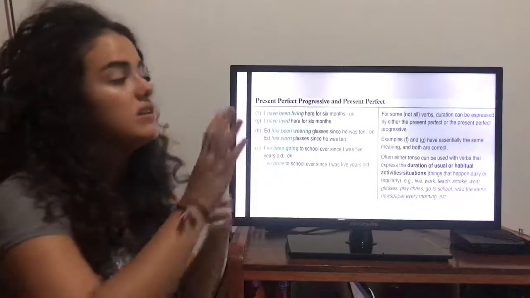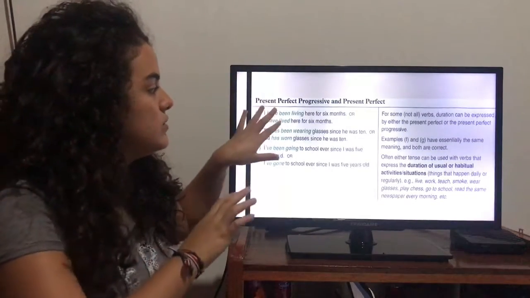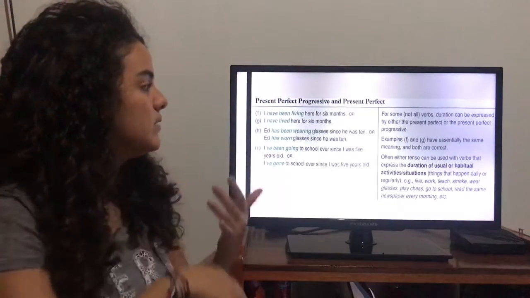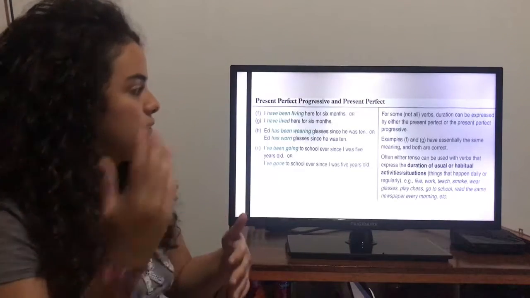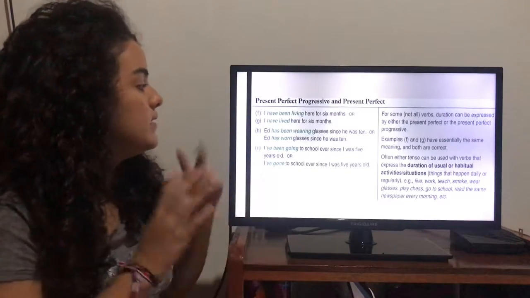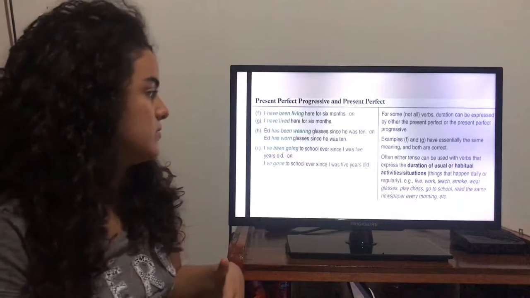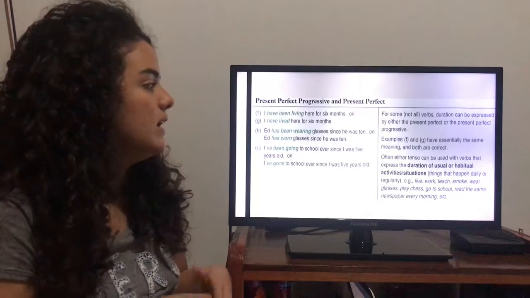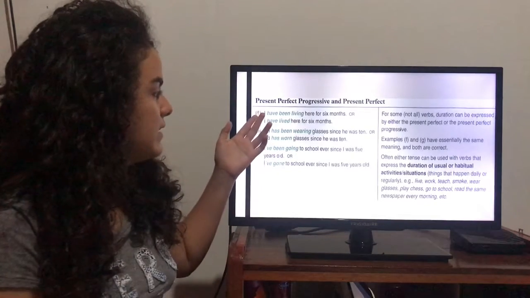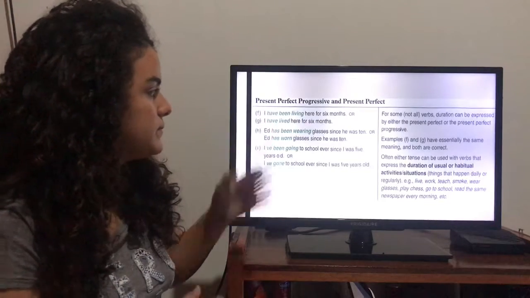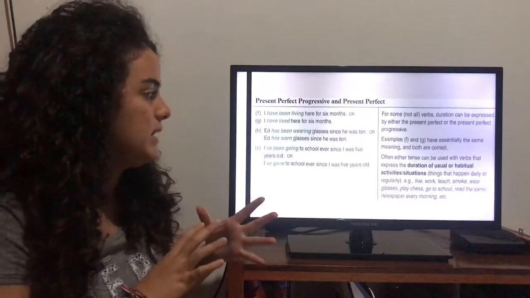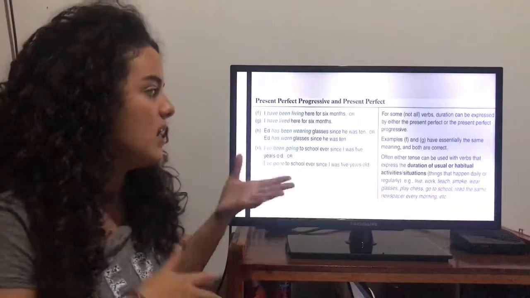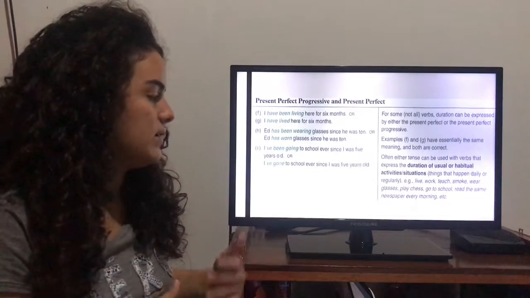Some verbs can make both sentences, progressive or not, but not all can do the same. In examples like F and G, we have essentially the same meaning and both are correct, but not all verbs can do that.